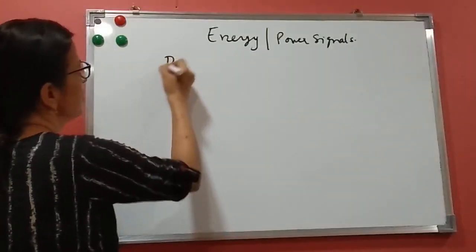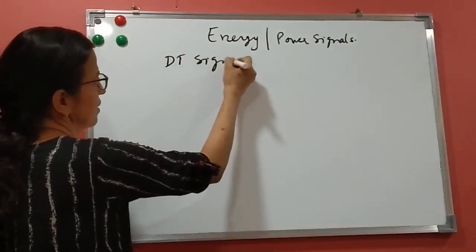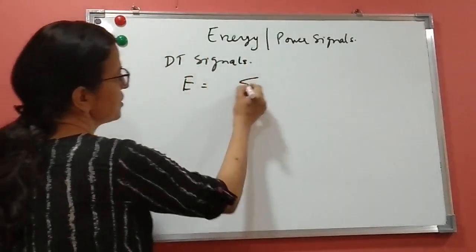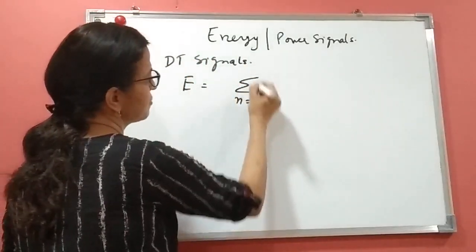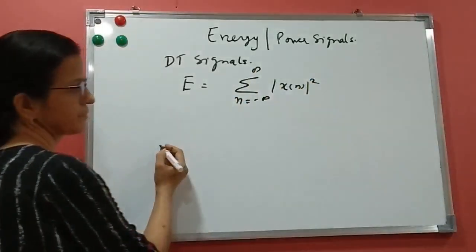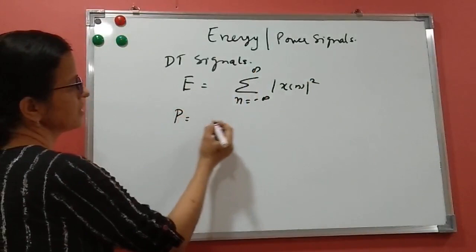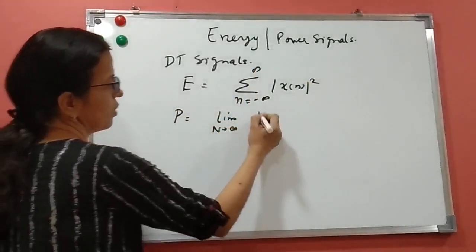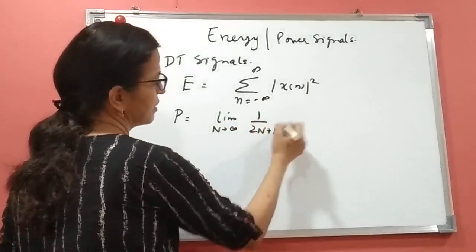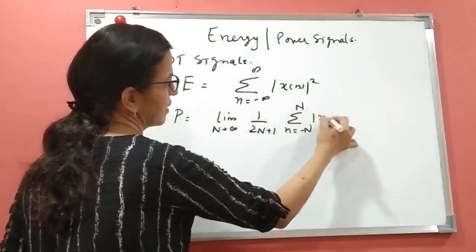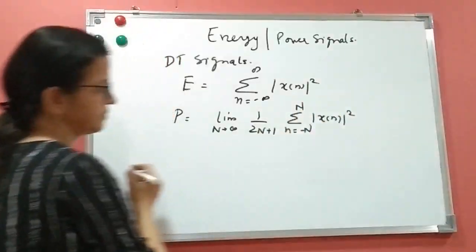Now I am writing the formulas for discrete time signals. For discrete time signals, energy is given as the summation from n equals minus infinity to infinity of x[n] square. The power is given as limit N tends to infinity of 1 upon 2N plus 1, summation n equals minus N to N of x[n] square.